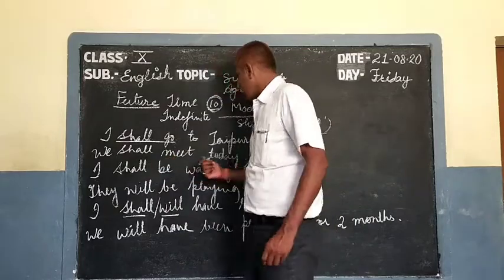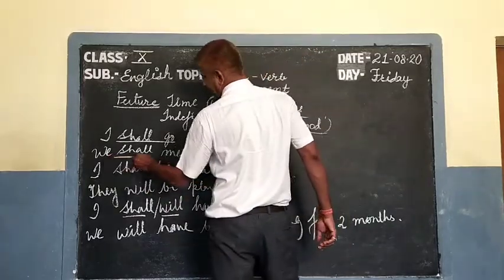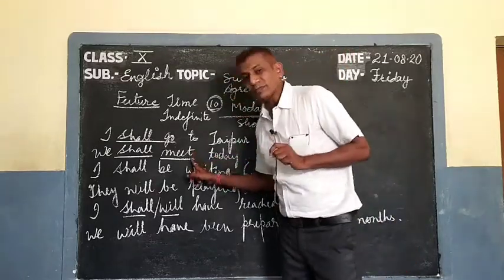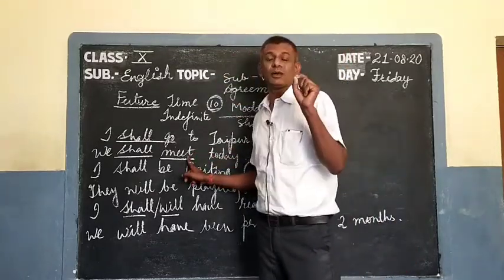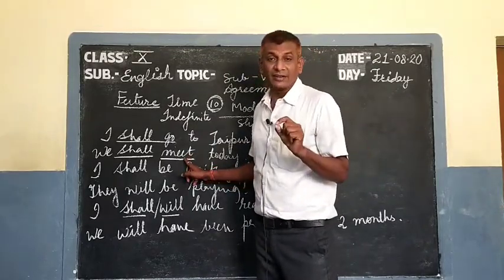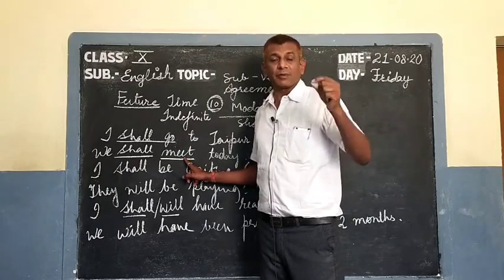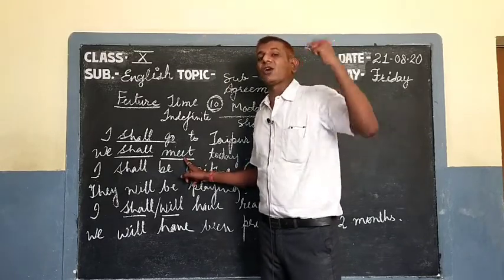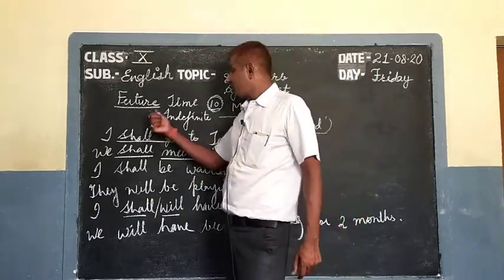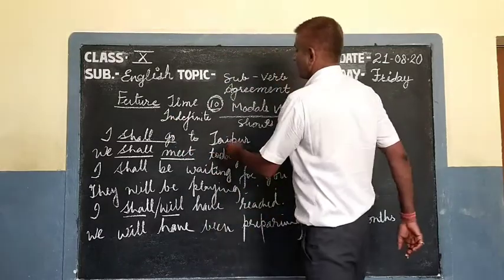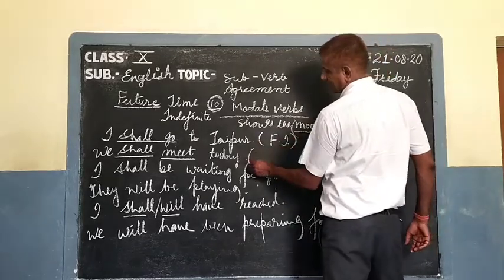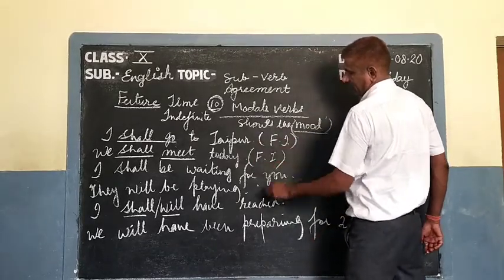Now we shall meet today. Again shall and meet. Meet, this is not present form, this is not first form. Do not confuse. This is infinitive, present, past, PP, present participle, or infinitive, the fifth form. So this is again future indefinite.